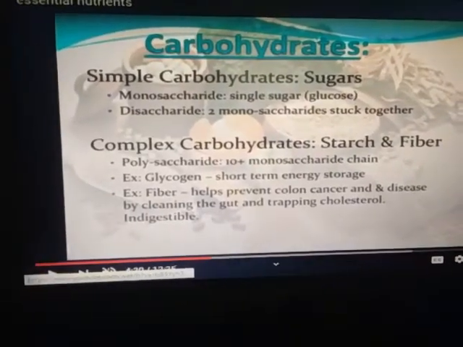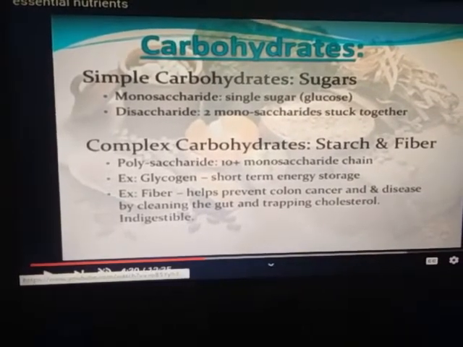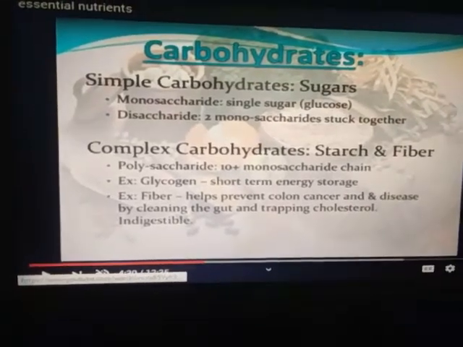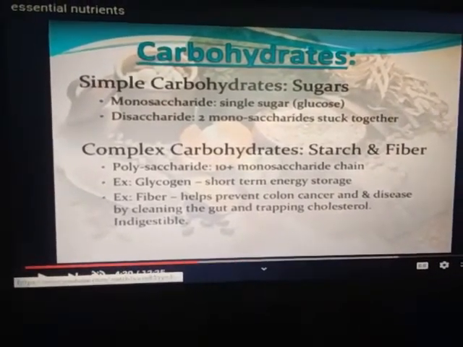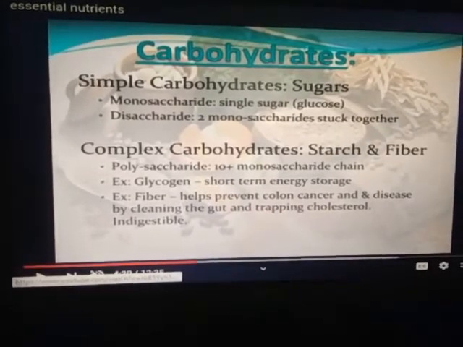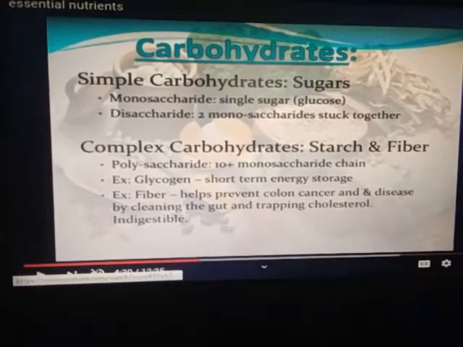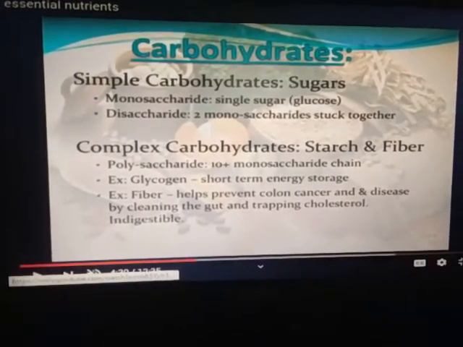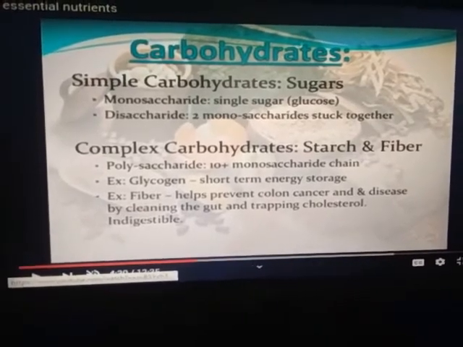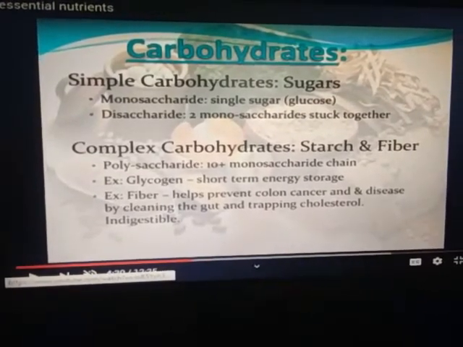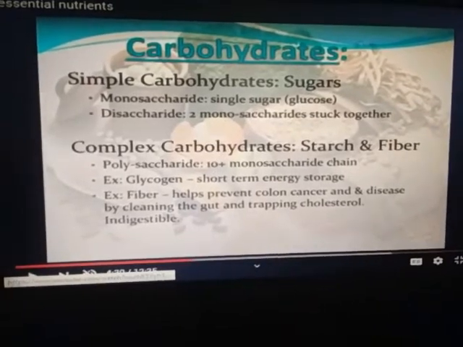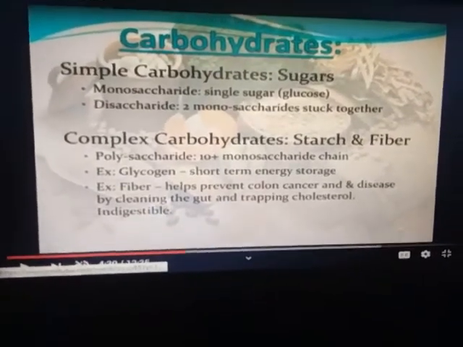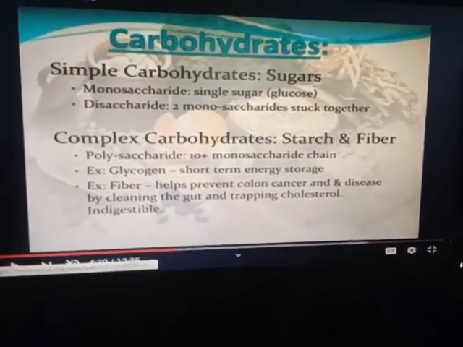Now there are two categories of carbohydrates. First, simple carbohydrates or sugars. These are categorized into two parts. Monosaccharides means single sugar, like glucose. These monosaccharides cannot be hydrolyzed into a simpler form. For example, monosaccharides are glucose and fructose. Disaccharides contain two monosaccharides stuck together; an example of a disaccharide is sugar. Its formula is C12H22O11.